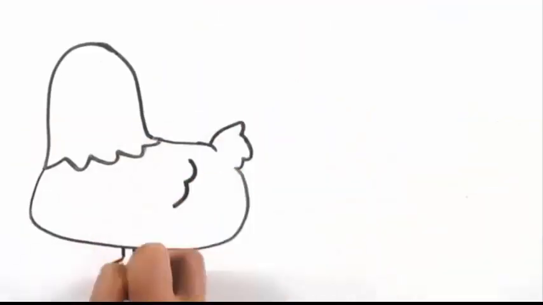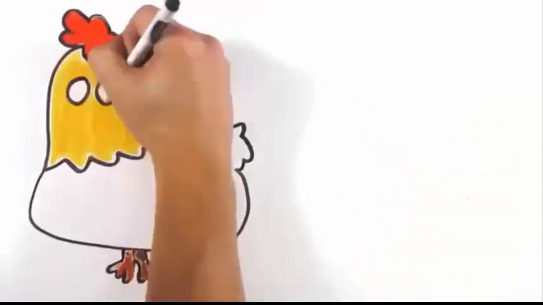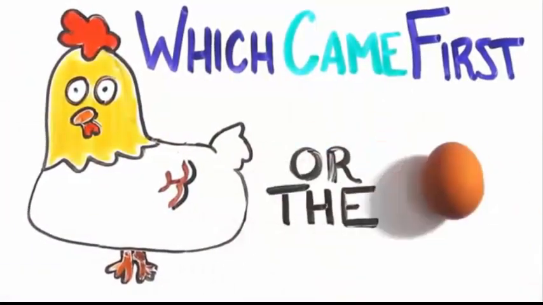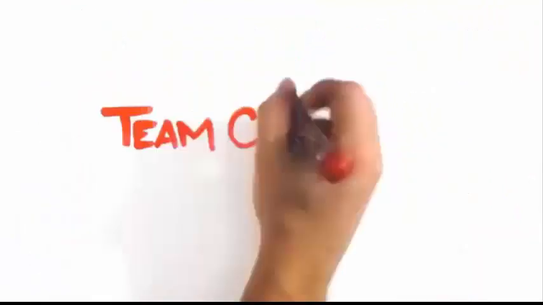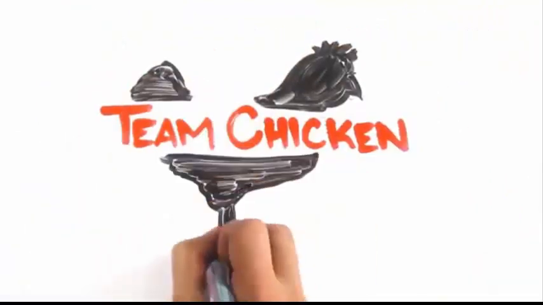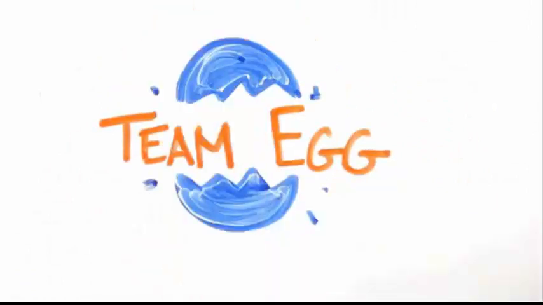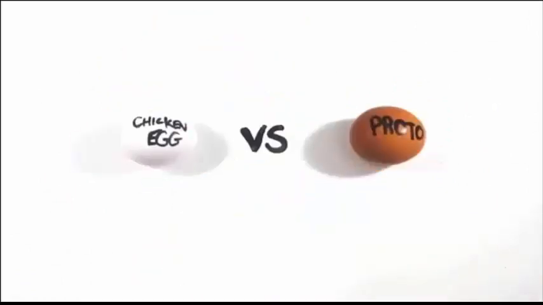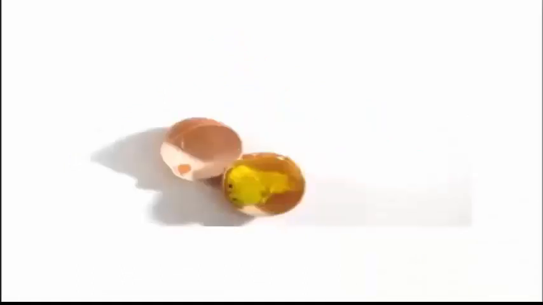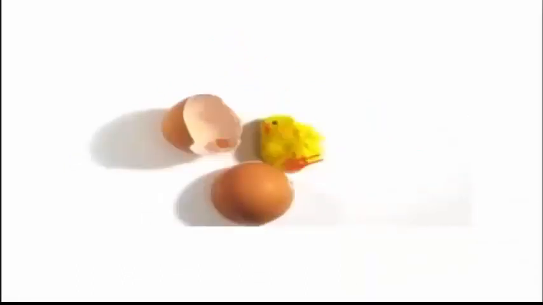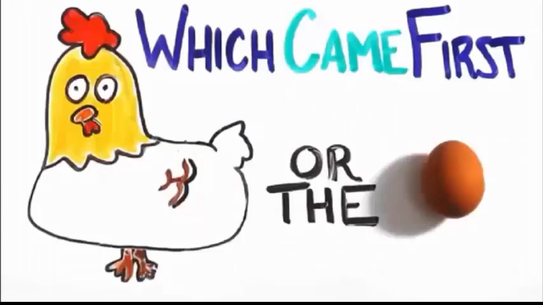It took scientists a long time to figure out which came first, the chicken or the egg. On one side, the chicken team reached a result that the chicken came first and then it laid the egg. However, on the other side, the egg team said that the egg came first and it hatched to produce a chicken. So, as yet, we do not have the answer. Now it's your turn. Is it the chicken or the egg?